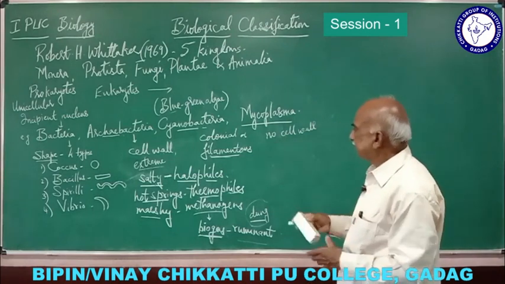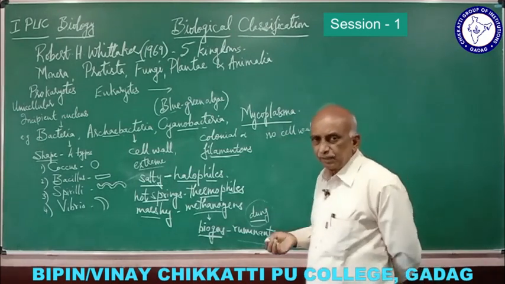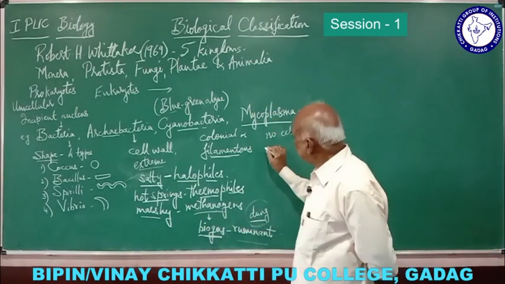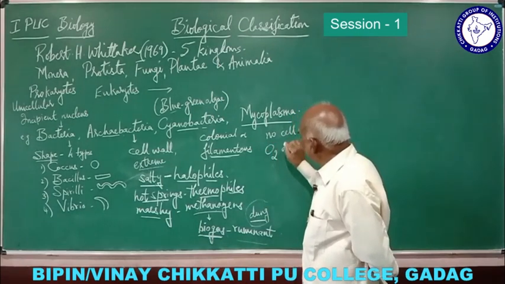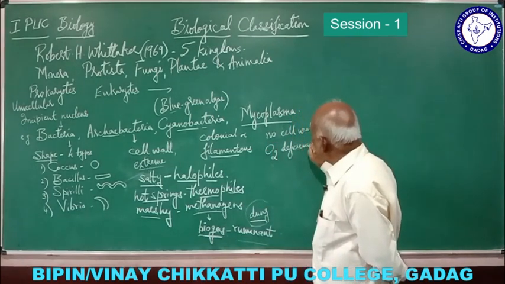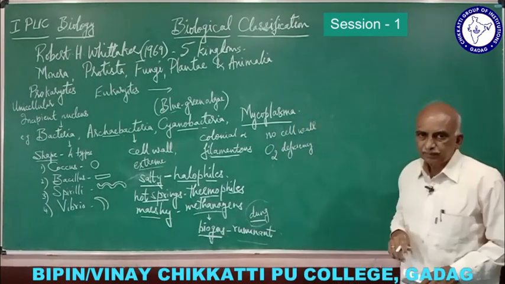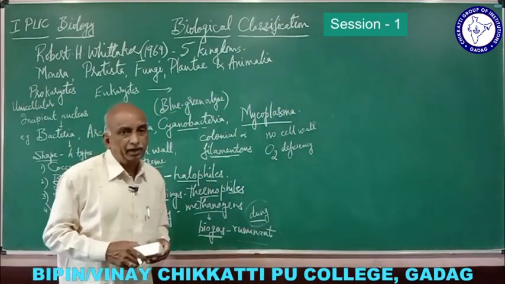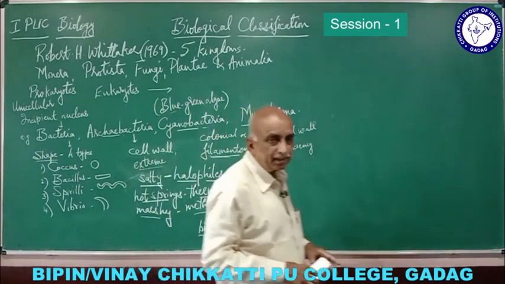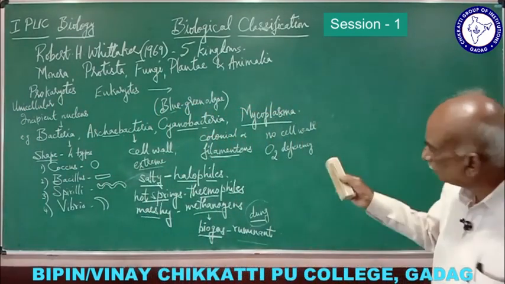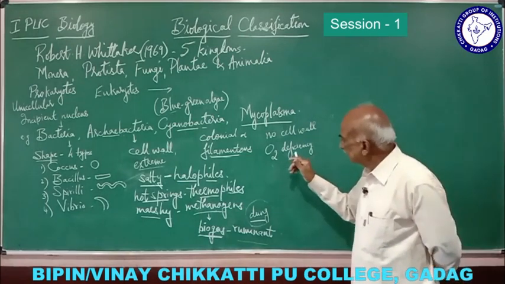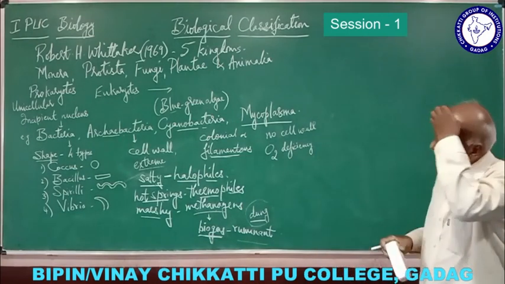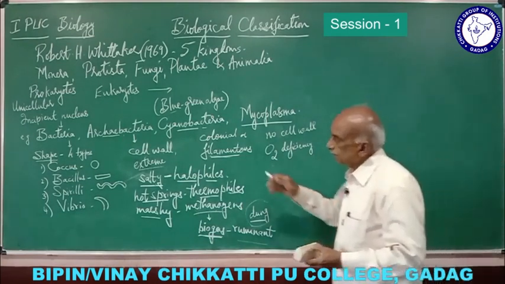These mycoplasma live in different conditions, in water or even in wet soils, and even when there is oxygen deficiency. Where there is a scarcity of oxygen, for example polluted water, we usually don't find oxygen in that place. In such areas we find that mycoplasma is present. So mycoplasma is one example which comes under monera.